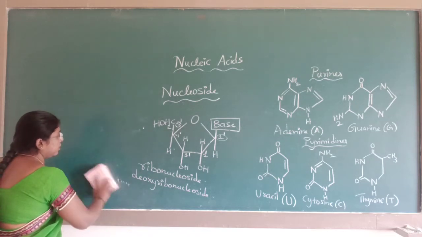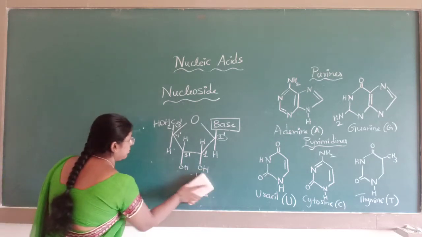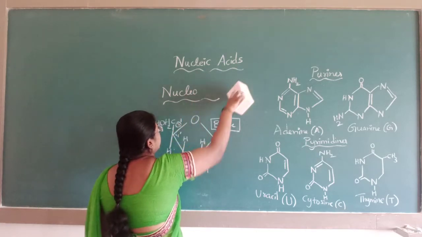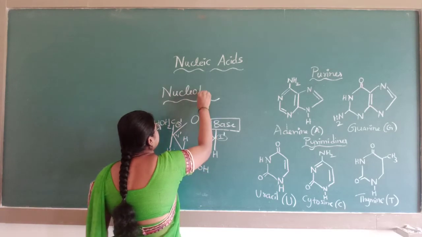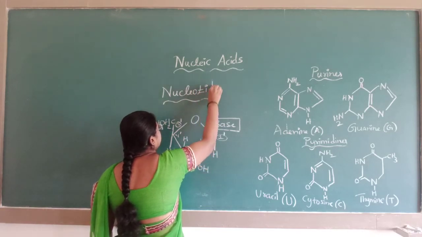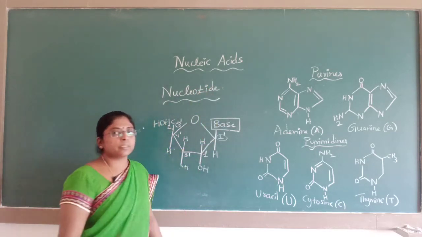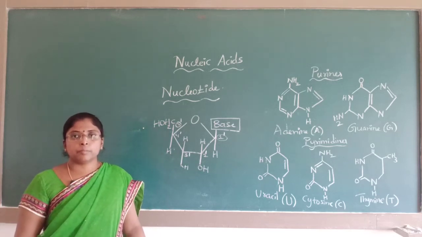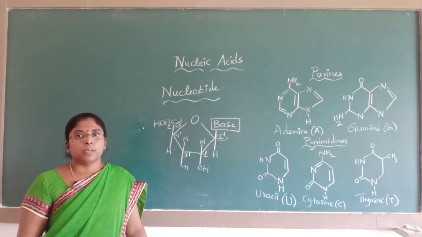After nucleoside, next comes the nucleotide. Just one letter changes: instead of S it is T. What is a nucleotide? Nucleotides are nucleosides with a phosphoester group.